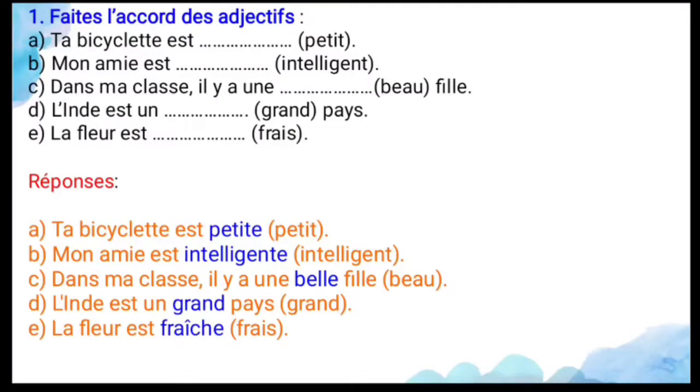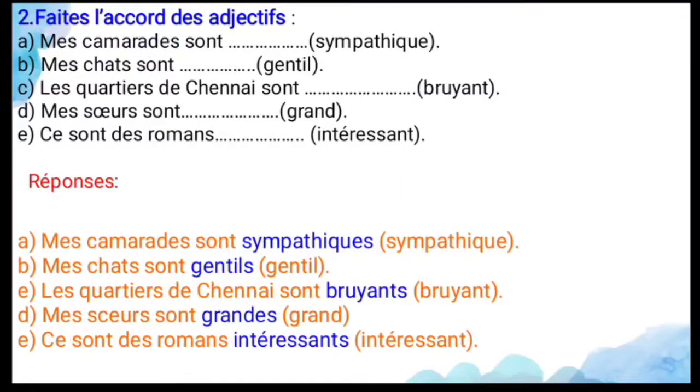And when you are changing into the feminine form, you have to change fresh. Fresh means what? Fresh. And this is all about the first exercise. And the flower is fresh. And move to the second one. Fat, lack of these adjectives. So here you have to make adjectives only. Do with the adjectives only.